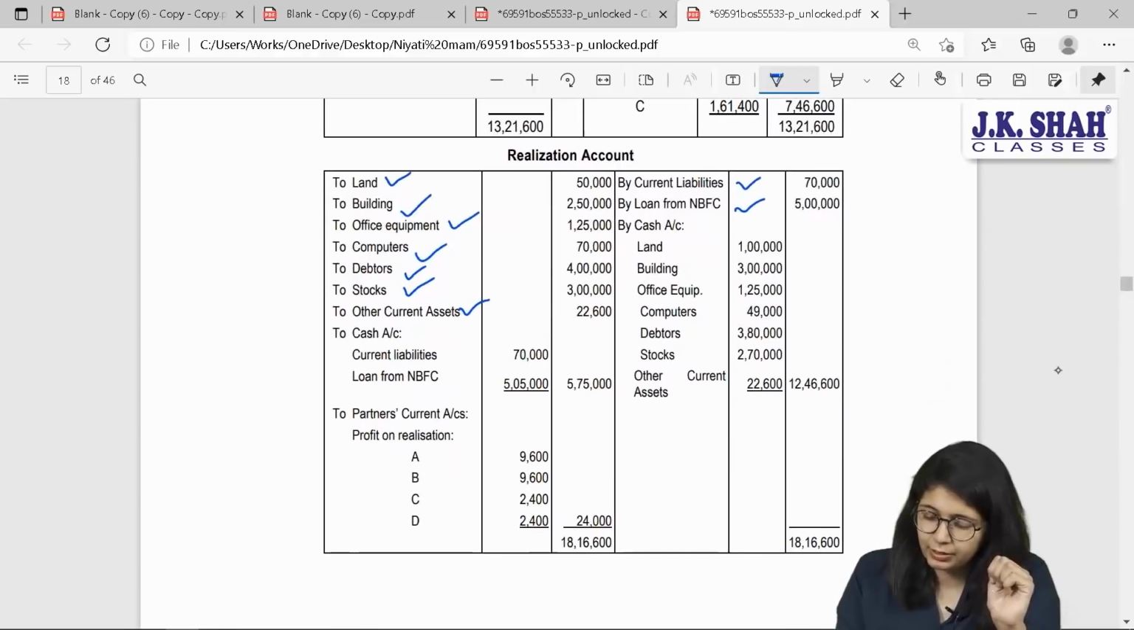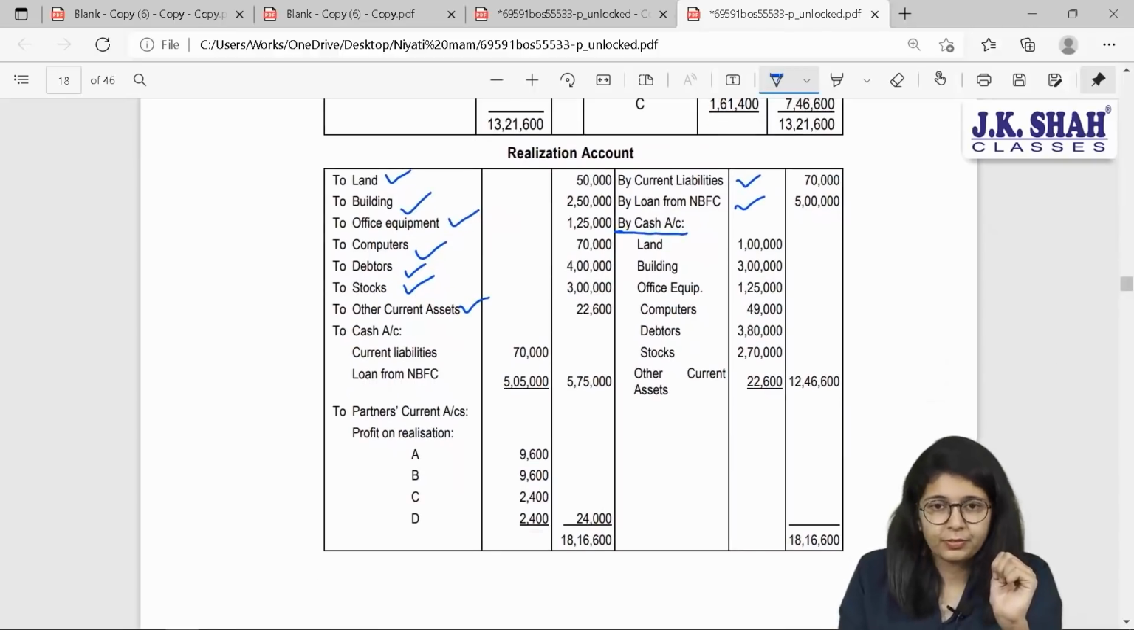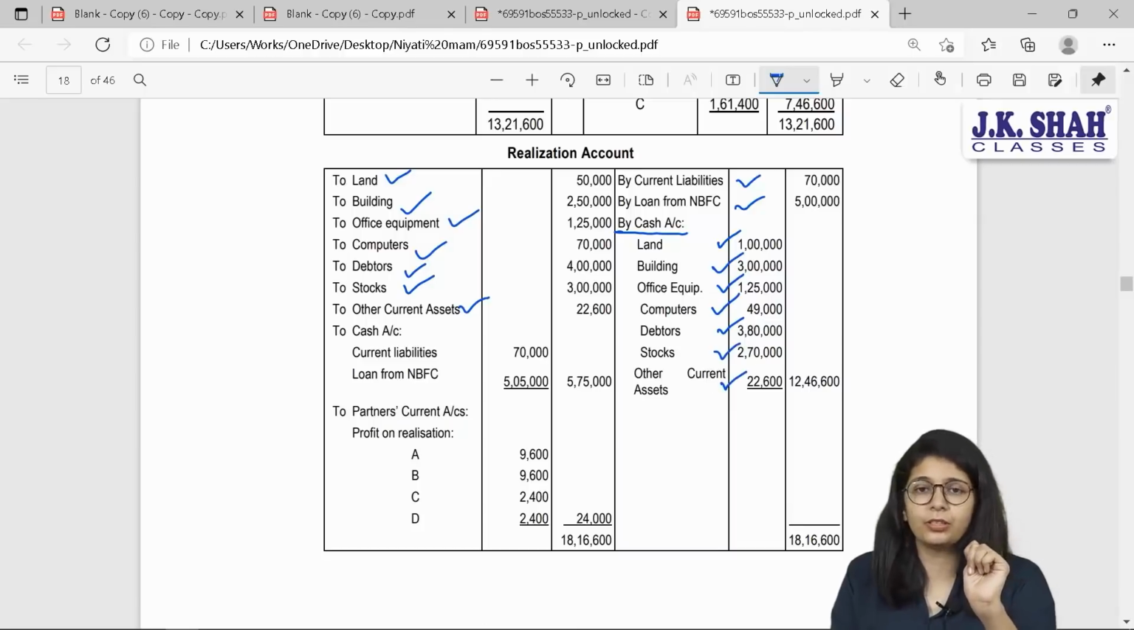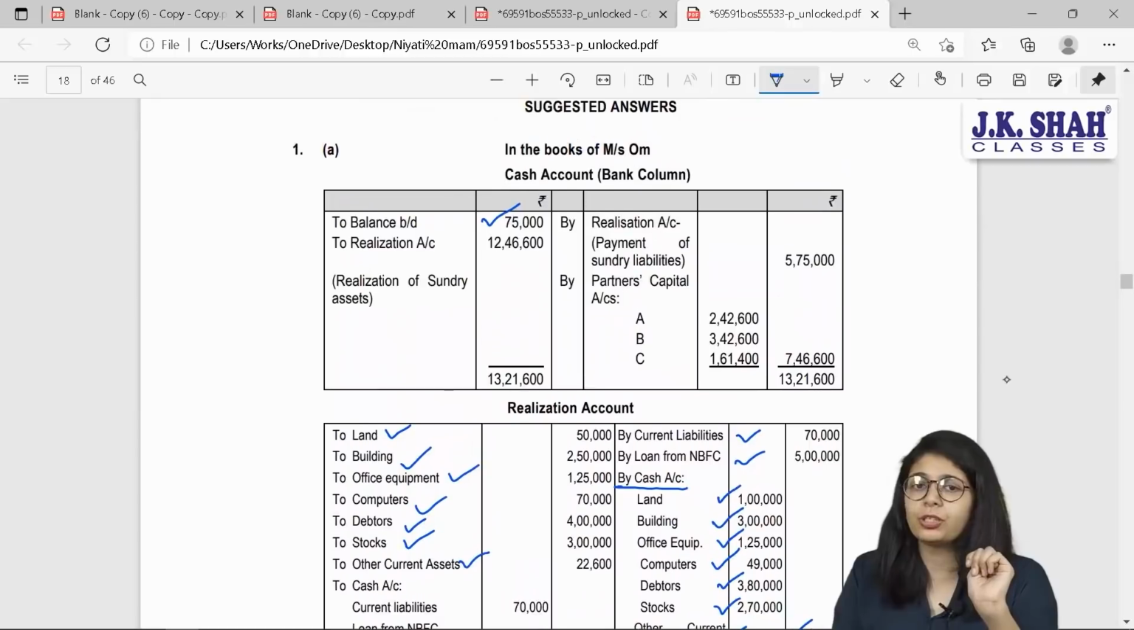Yes. Buy cash account. Land, building, office equipment at book value. Computers 49, debtors at 95% of 4 lakh, that gives you 380, and stock at 2 lakh 70, 90%. Again, other current assets, nothing is given, so it is discharged at its book value. Total cash received is 12 lakh 46,600. Where will you show the second effect of this?